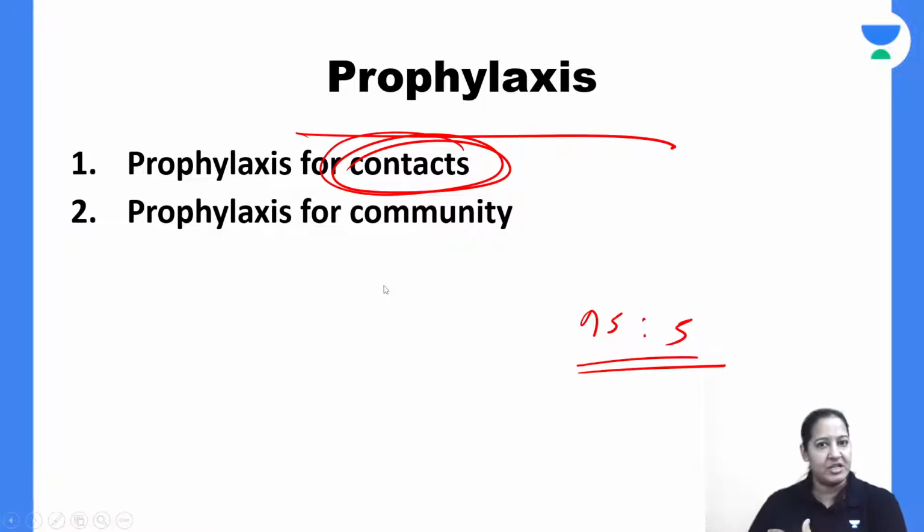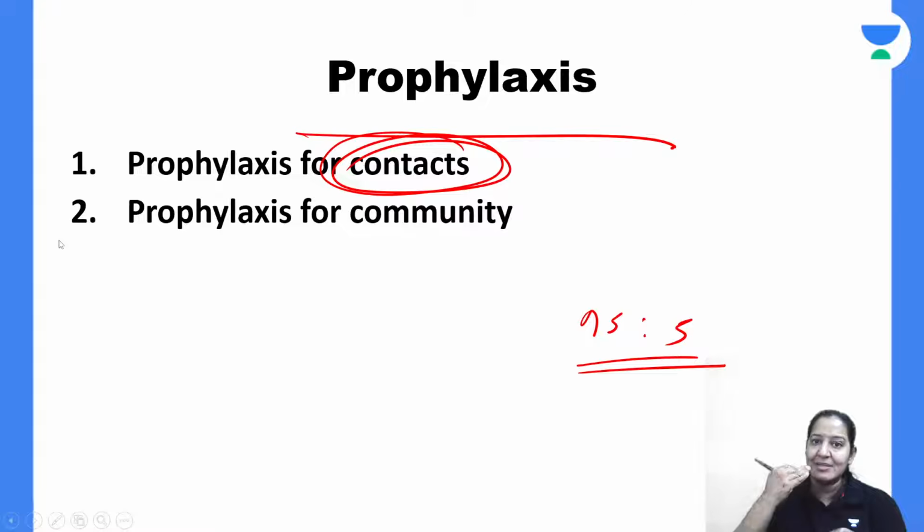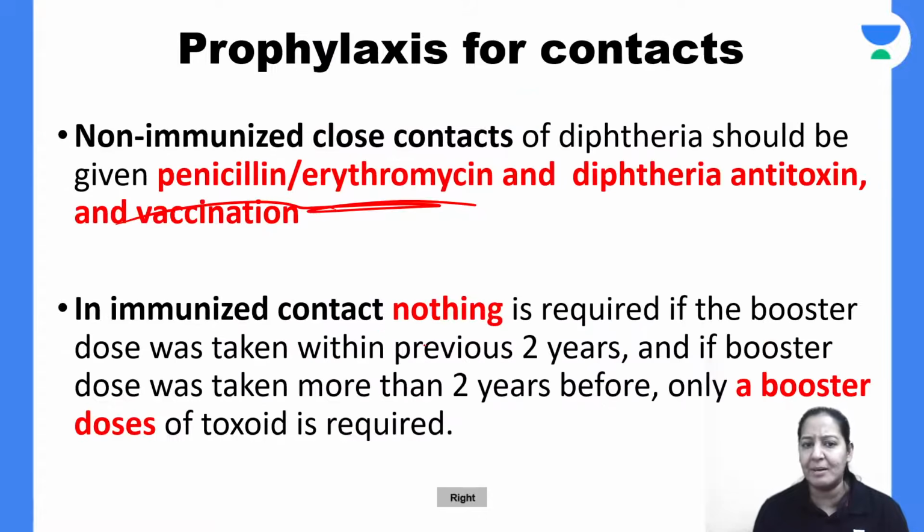Just suppose my roommate, my friend, any person in close contact with me has diphtheria, which usually occurs in children. So some child in the family has diphtheria, and all the family members should be given erythromycin or penicillin beforehand. If the bacteria enters, the blood already has erythromycin or penicillin that can kill the bacteria. So that can be prophylaxis for the close contact. Give me a thumbs up. Yes or no?